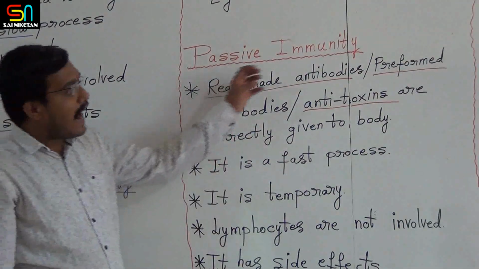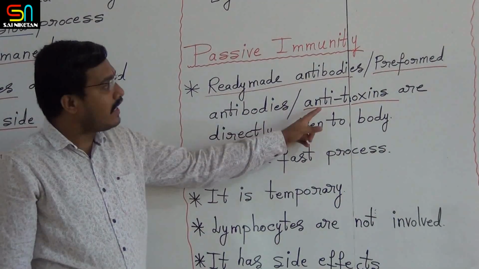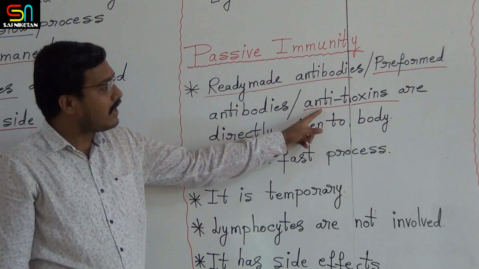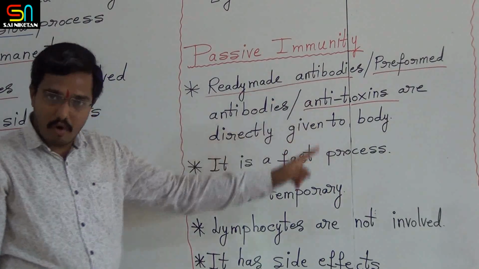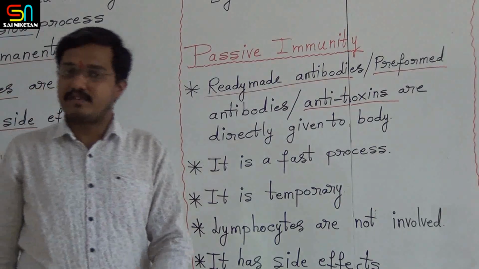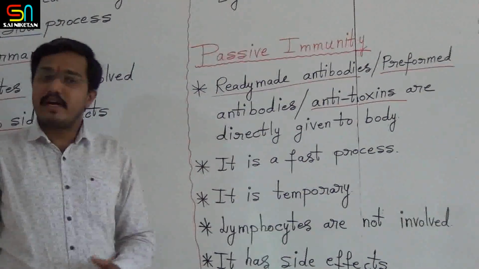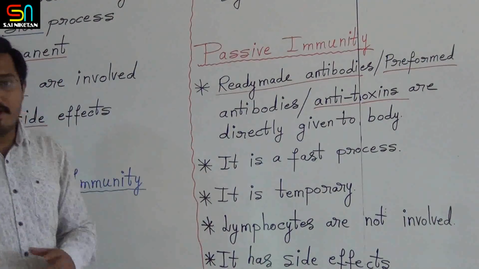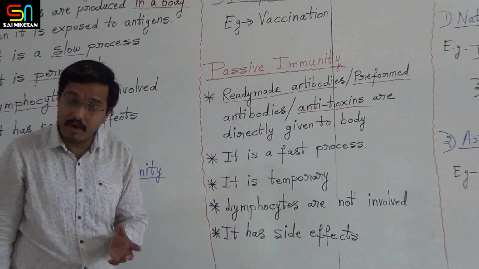Antitoxins are also given along with antibodies, so you should remember this also. So passive immunity is immunity in which ready-made antibodies or free-formed antibodies or antitoxins are directly given to the body.